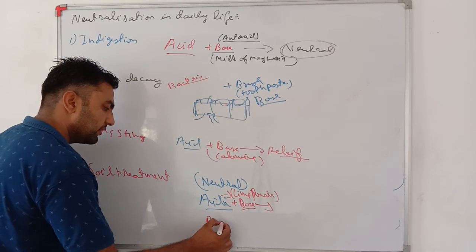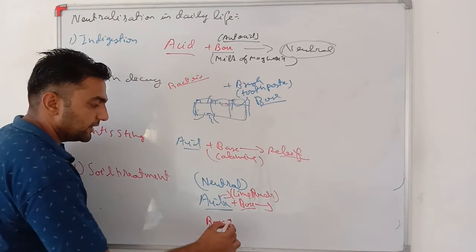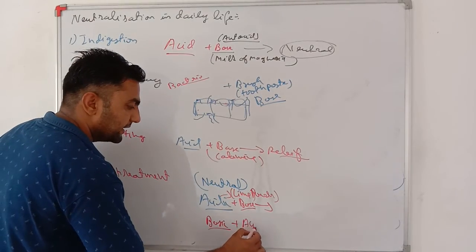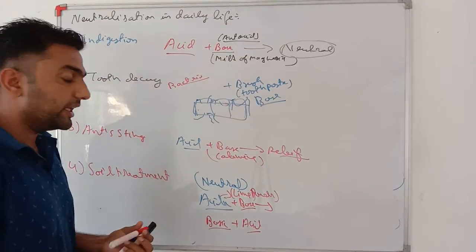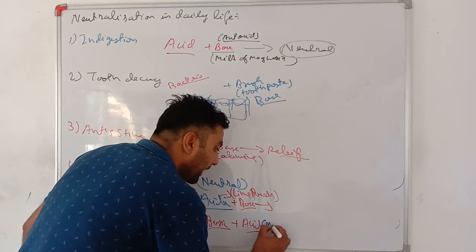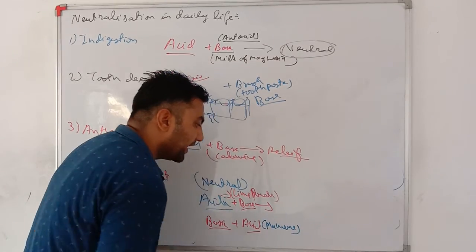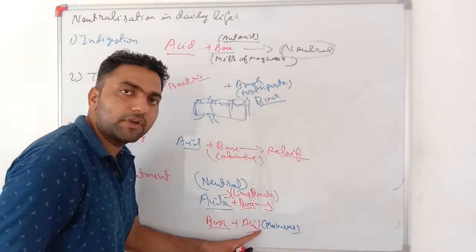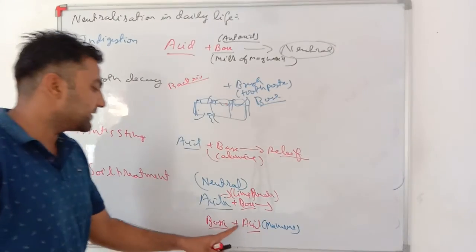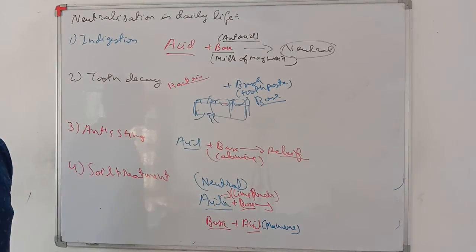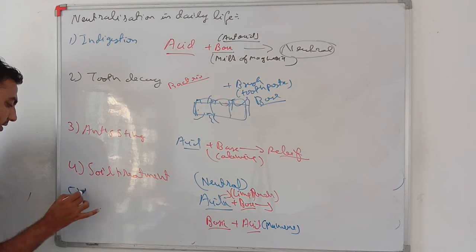And if our soil is basic, then we need to add acid. So organic material or manure is added. Manure is decomposed by bacteria, and while decomposing it produces acid, and this acid neutralizes the basic effect. Fifth is